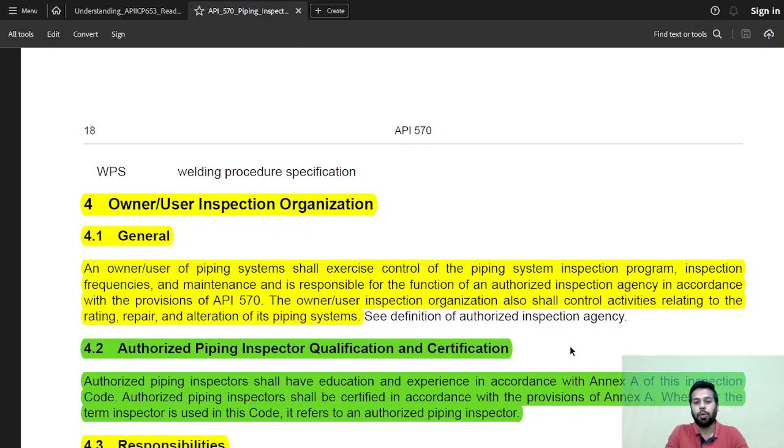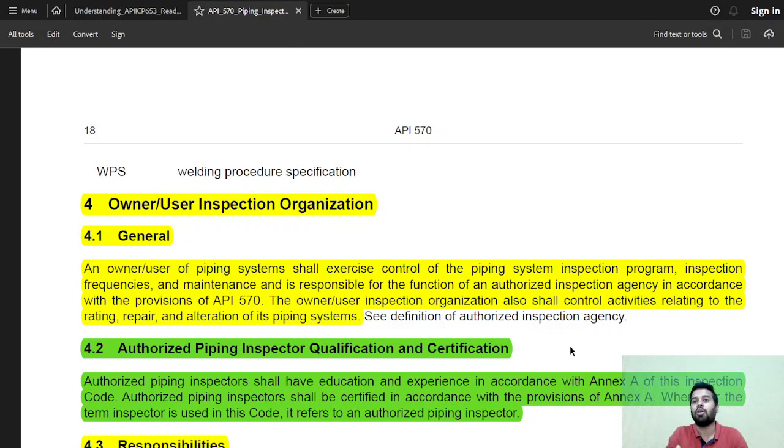So in the last video, we have seen the first three sections of the API 570 code. We have seen the scope of API 570, which pipes are included, which pipes are not included, and something like that. We have also seen some terms and definitions associated with API 570 examination and this code.